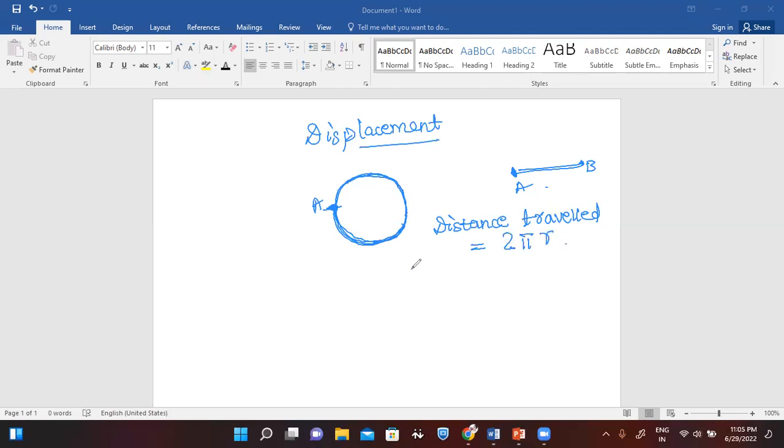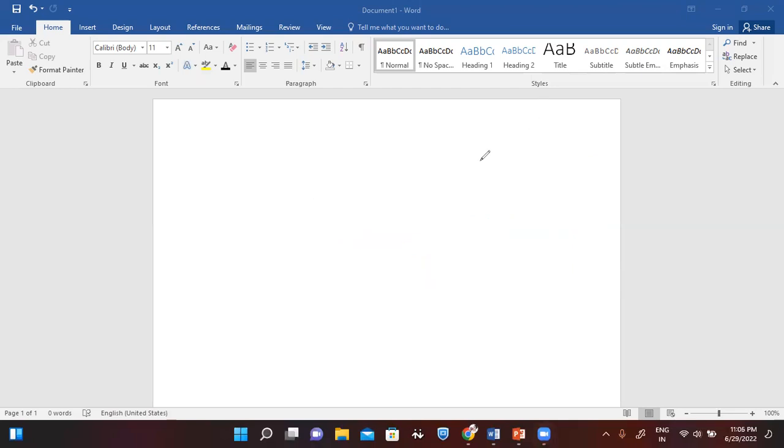But the displacement here is, what will be the displacement here? It will be zero, because the person is traveling from A to A, right? So the initial and the final points are same. So that is why displacement is zero. Okay. So I hope it is clear to all.